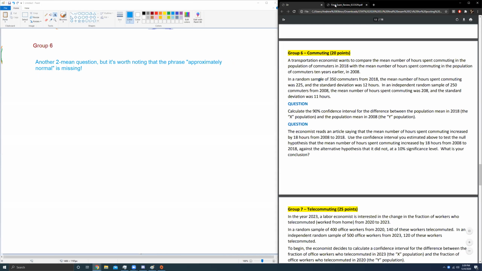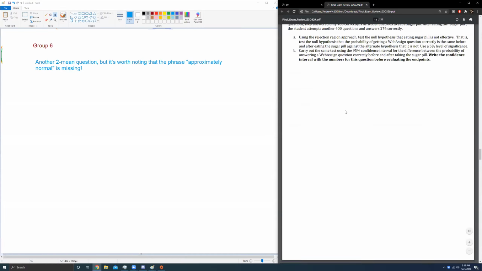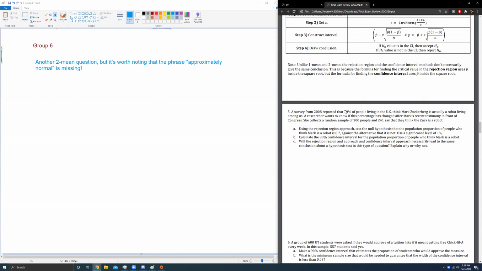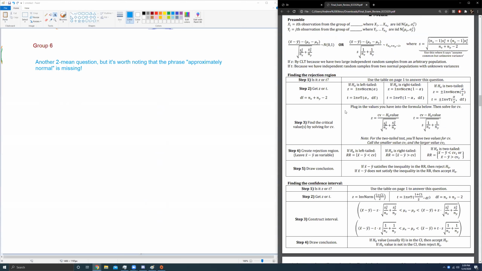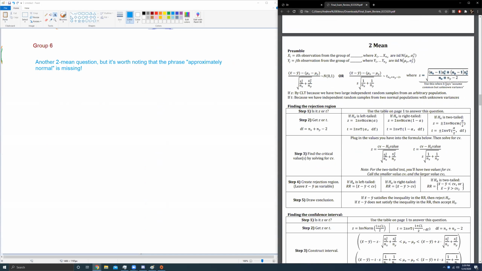With that in mind, if you recall when we did the 2 mean question, we had to do a couple things. One is we had to find this wacky S value by using this crazy square root. And we also used this thing here. The second type of 2 mean question that she sometimes likes to ask is one for which we don't actually know that it's approximately normal.